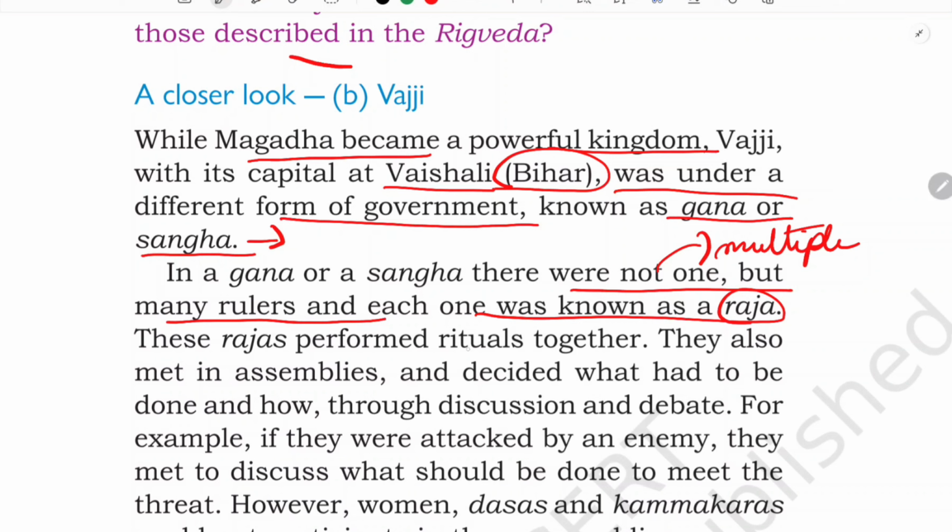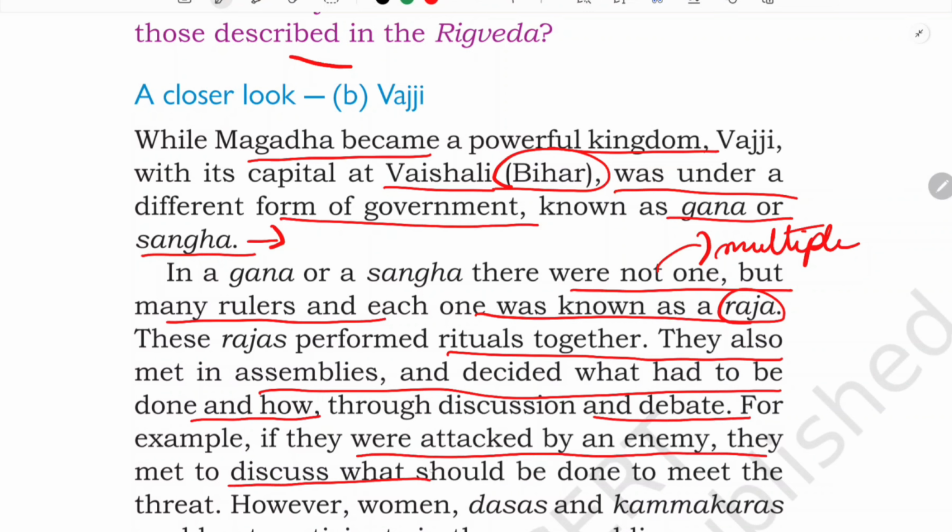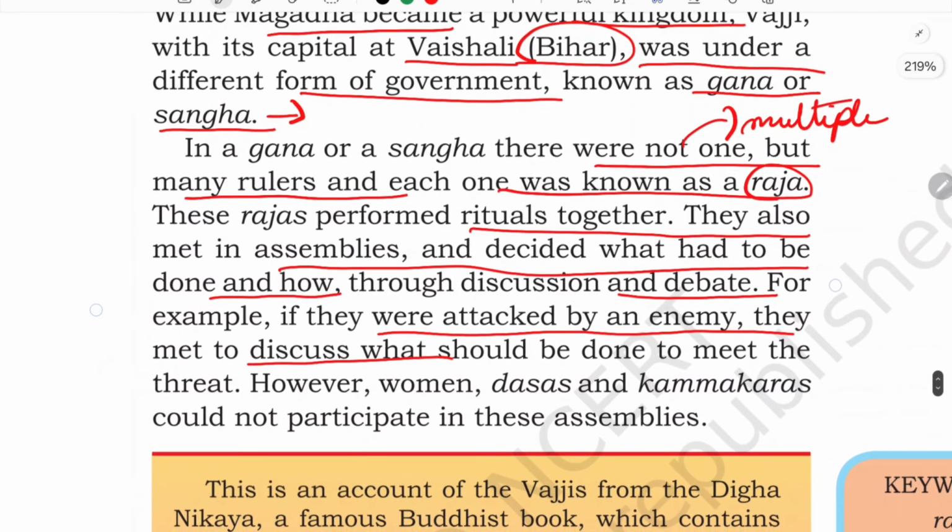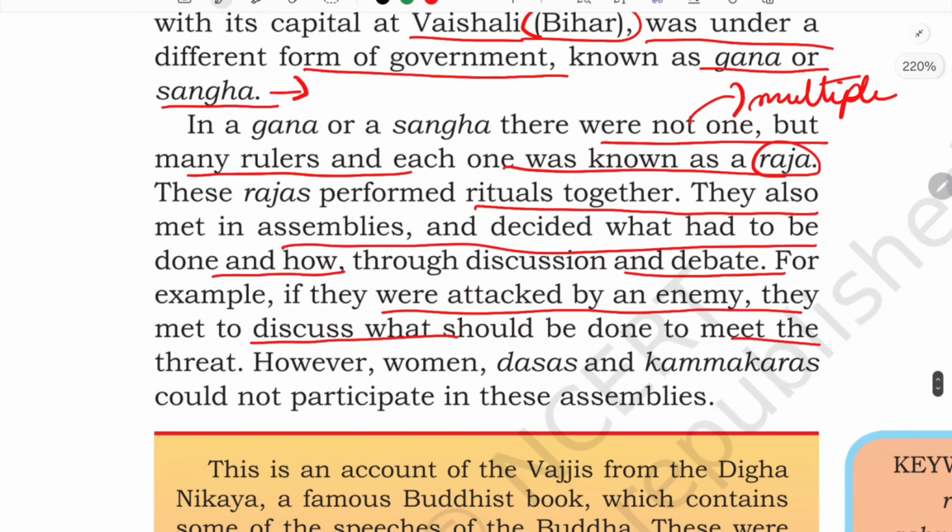And these Rajas performed rituals together. They also met in assemblies and decided what had to be done and how, through discussion and debate. For example, if they were attacked by an enemy, they met to discuss what should be done to meet the threat. However, women, dasas and kammakaras, these are the laborers, could not participate in this assembly. Here also, again, discrimination was there against women.